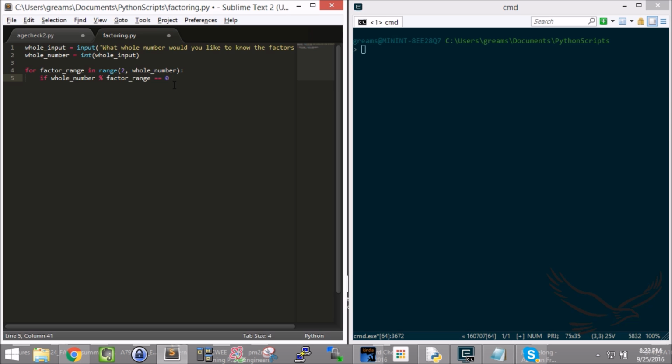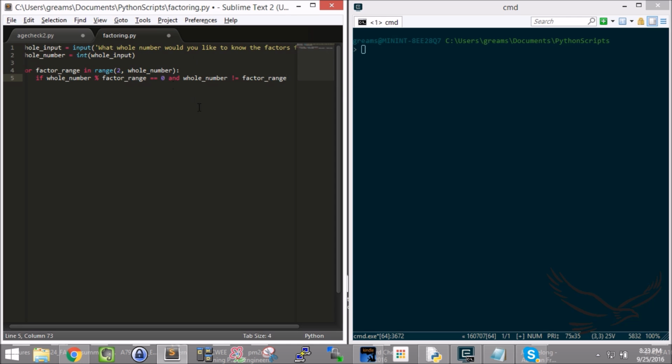However, there is a problem here. It'll be set to 0 in 2 conditions. First condition, I found a factor. It'll be set to 0 if I found a true factor. The second thing that will happen is if it is itself. So a whole number always will have no modulus to itself, right? So 10 modulus 10 will be 0. So in that case, I need to say and, I'm putting some logic in here, and the whole number is not equal to the number, it's itself, basically.